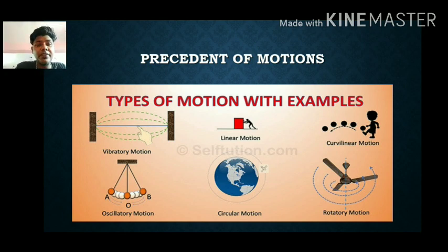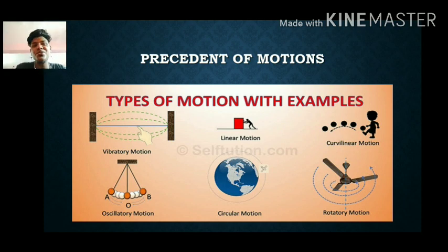Oscillatory motion. Have you seen the pendulum of a watch in the old days? Rudimentary watches were connected to a pendulum. So the pendulum goes A to O, O to B, then B to O, then O to A, in the same periodic time. Understand, same periodic time. The time is important here. Then what is circular motion? A satellite revolving around the earth is nothing but a circular motion.